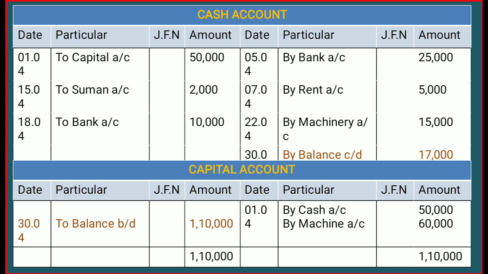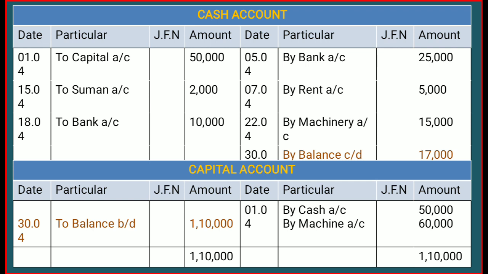Here you can easily check the sum of the debit side and the sum of the credit side. The total of the debit side is 62,000: 50 plus 2 plus 10 is equal to 62,000. And the sum of the credit side is 25,000 plus 5, 30, 40, 45,000. So the debit side is 62,000 and the credit side is 45,000.